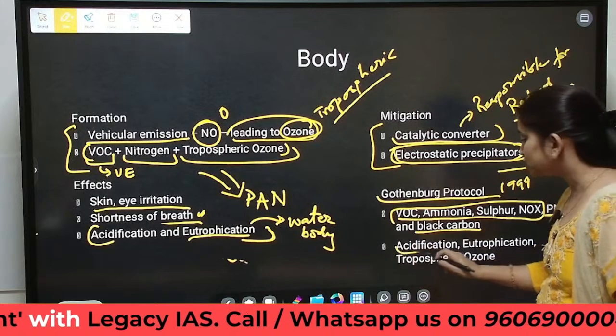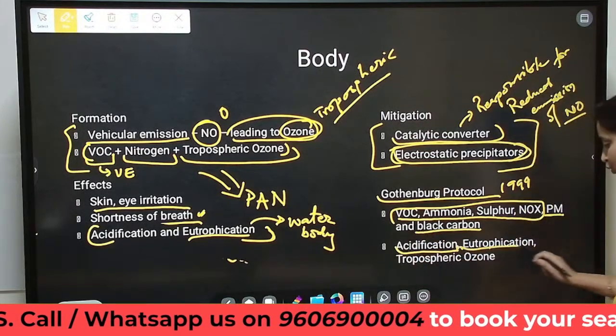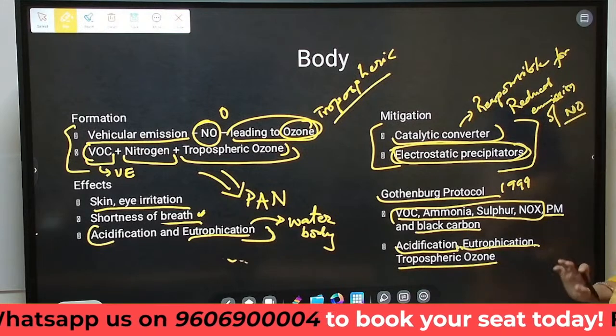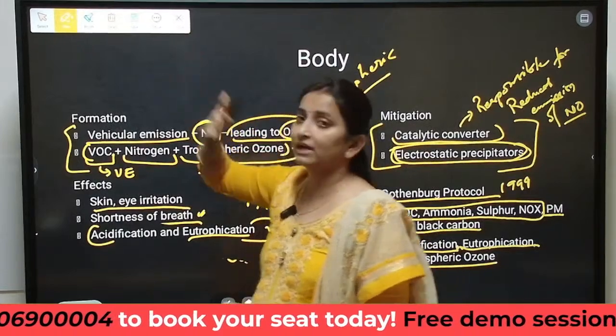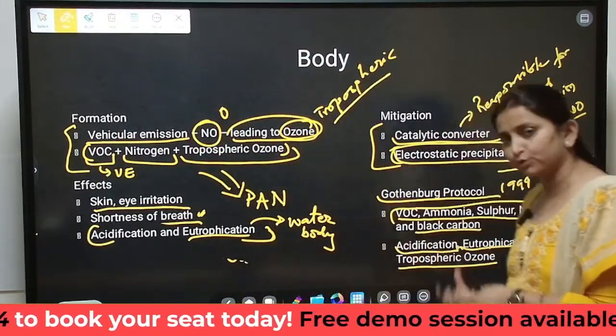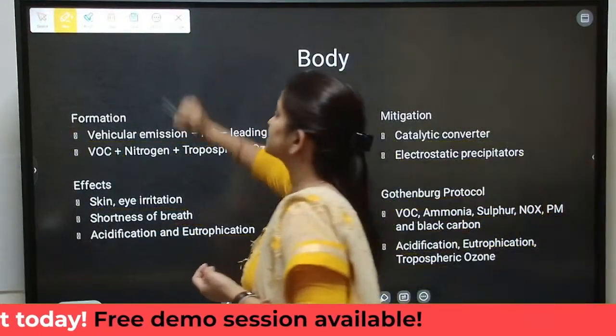And it is also talking about reduction in occurrence of acidification, eutrophication or tropospheric ozone. Basically the protocol is talking about reduction in occurrence of photochemical smog, acidification or eutrophication. So that is all we had to discuss in the body.